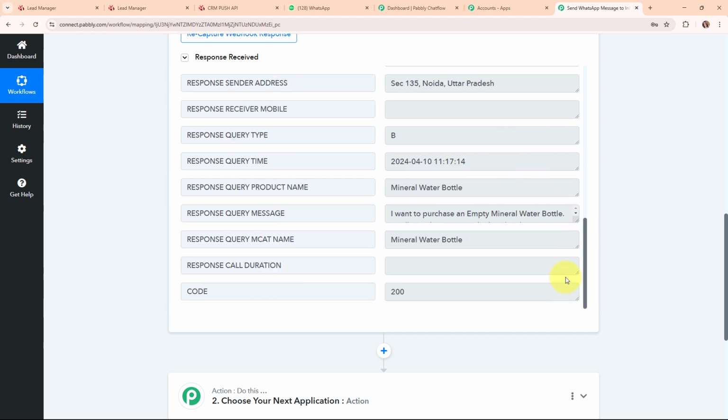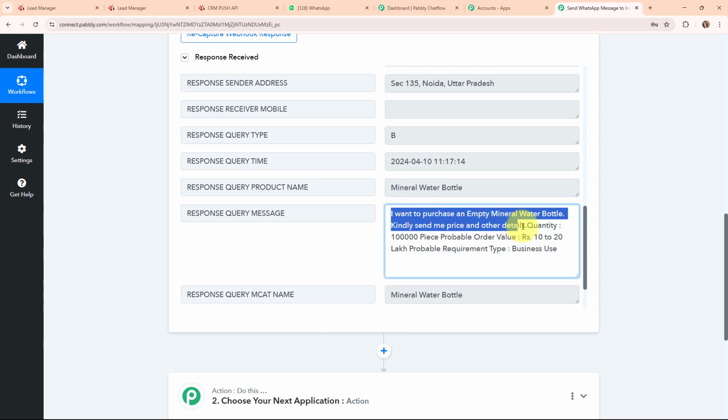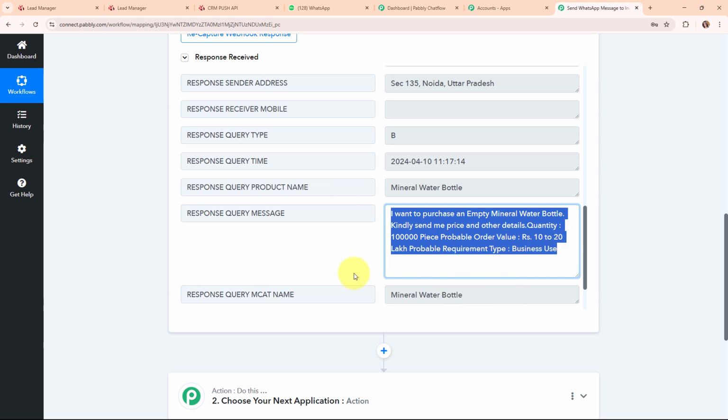And lastly, here you can see the query product name, that is mineral water bottle, and the query message that says, "I want to purchase an empty mineral water bottle, kindly send me price and other details, quantity, piece, probable order value, and probable requirement type." So this is the query, and again I'm telling you that this is the test response that I've received, but if you're receiving live leads in your IndiaMART account, then you will receive this response accordingly.